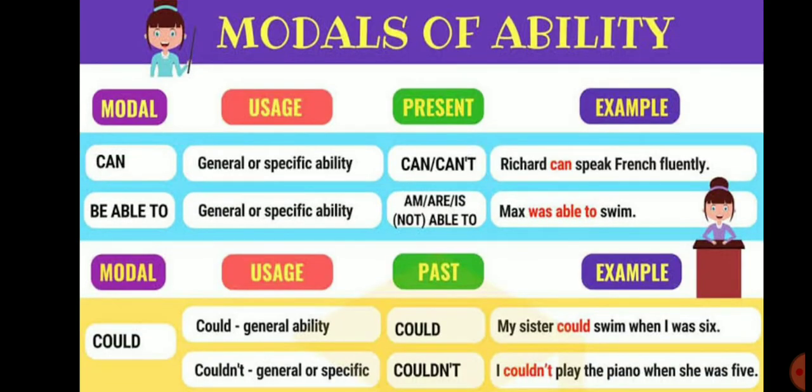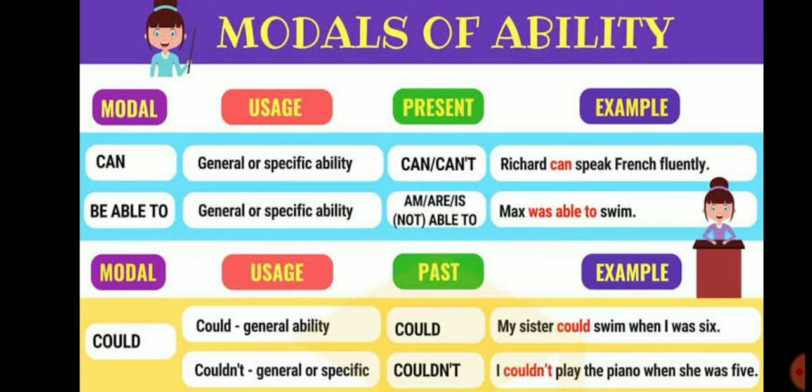Next is when we talk about ability. In present tense, we will use can or be able to. Example, Richard can speak French fluently. And be able to, we will use instead of be, is, am, are according to the subject. Example, Max was able to swim.